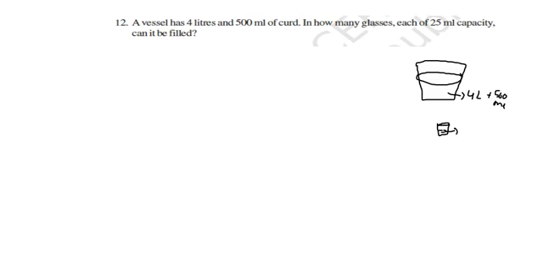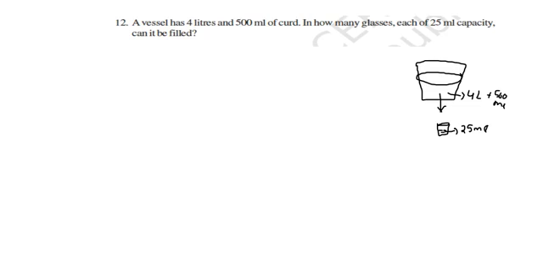Its capacity is 25 milliliters. Suppose I take out one glass, like that, how many glasses should I take so that the vessel is empty?